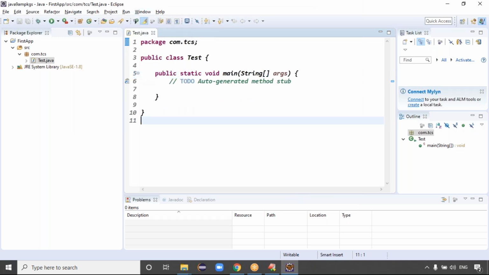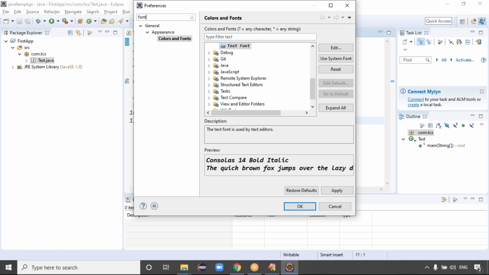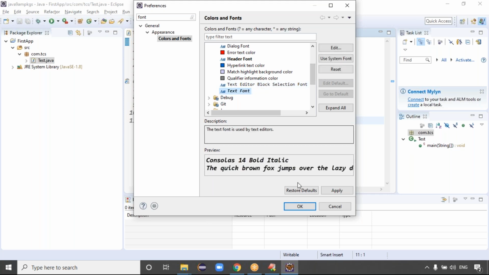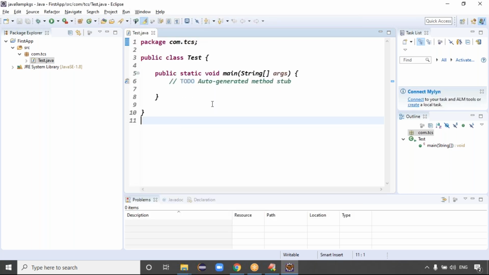I'm repeating again. Window Preferences. You can directly type font here. So Colors and Fonts, guys. In Colors and Fonts, you'll get the Basic font. Select Basic. In Basic, here we have the Text Font. Double click on it, then select the font style, font family, and font size. Click on OK, right? That's all, guys. Are you clear now?